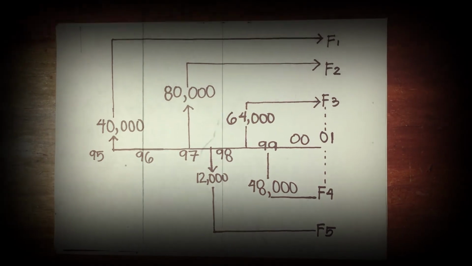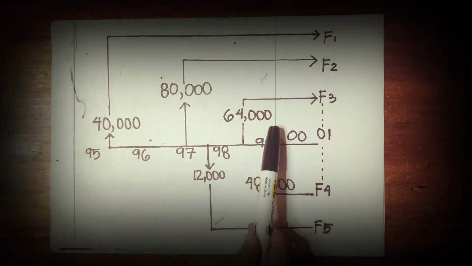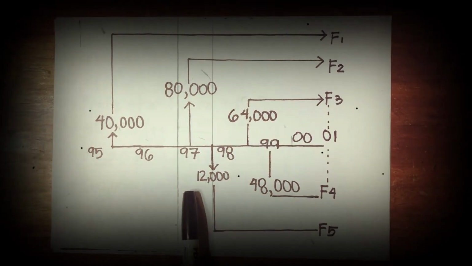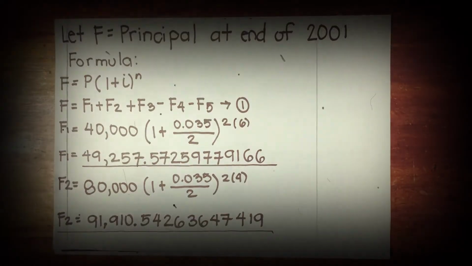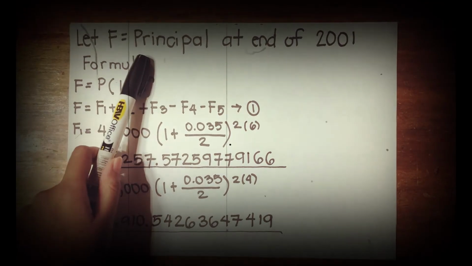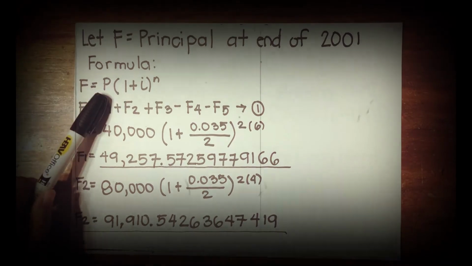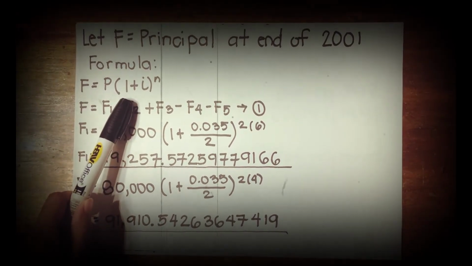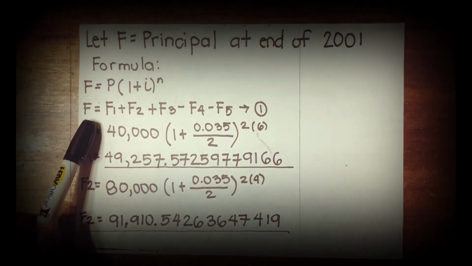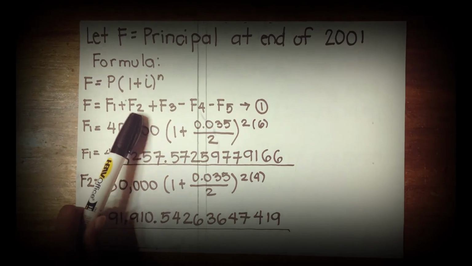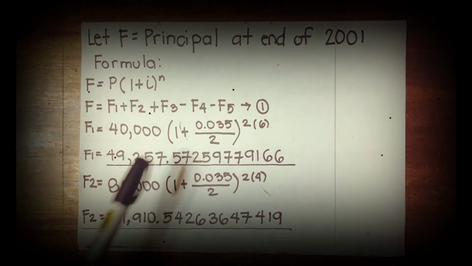Based on the cash flow, the deposits are 40,000 pesos, 80,000 pesos, and 64,000 pesos. And the withdrawals are 12,000 pesos and 48,000 pesos. Let F be the principal at the end of 2001. Given the formula of future worth equal to the present worth multiplied by the quantity of 1 plus the interest raised to the number of years given, F is equal to F sub 1 plus F sub 2 plus F sub 3 minus F sub 4 minus F sub 5, which is based on the cash flow.